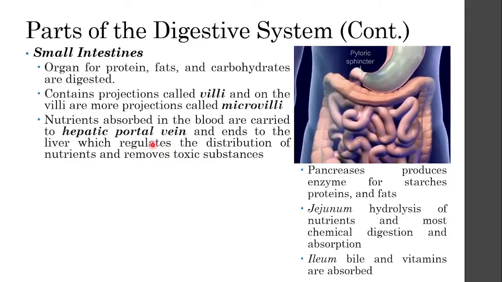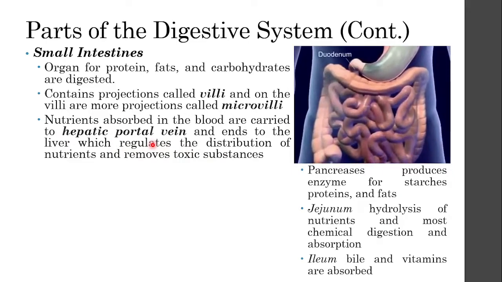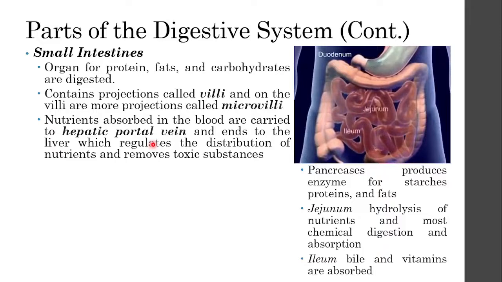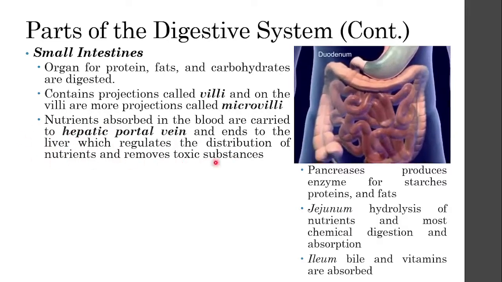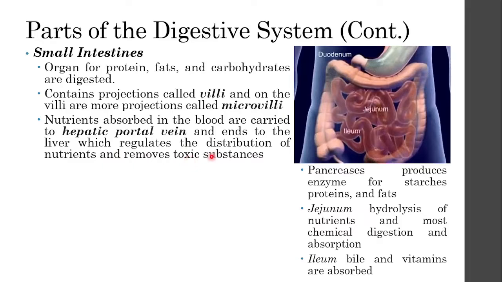So when you have heard quotes like you have a healthy liver because you don't drink, it's because you are not exerting a lot of work onto your liver by removing a lot of those toxic substances such as drugs and alcohol.